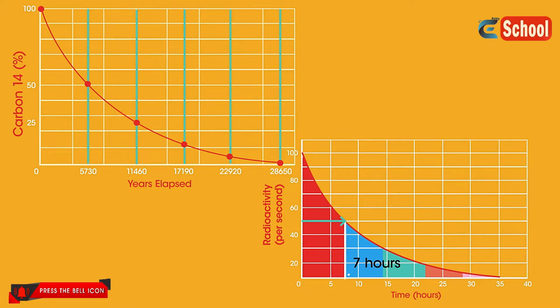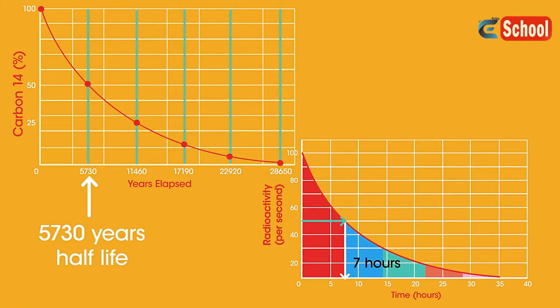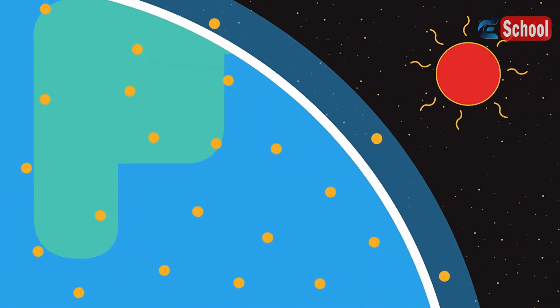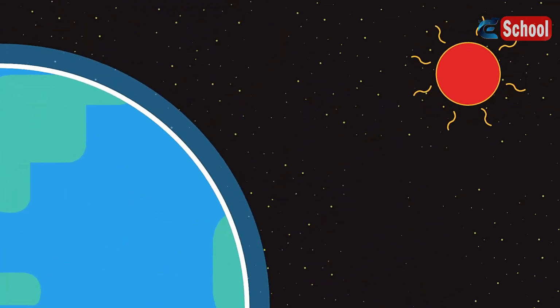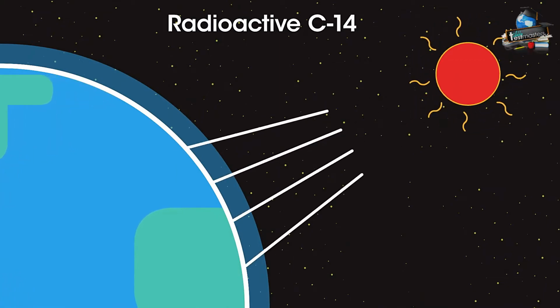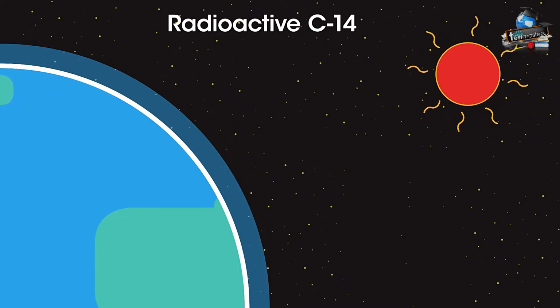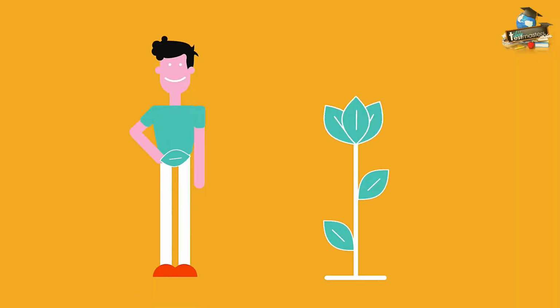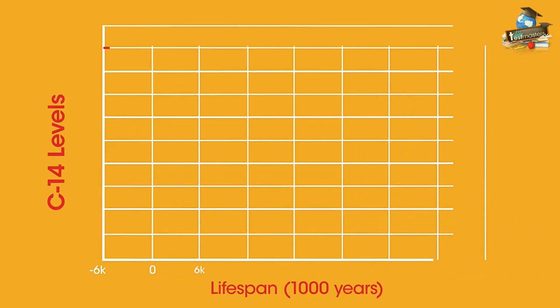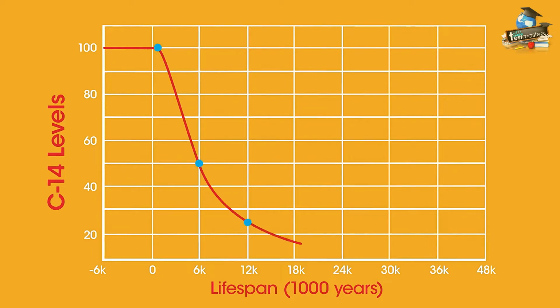This is the decay curve for carbon-14, which all living things contain. It has a half-life of 5,730 years. Atmospheric carbon dioxide contains a small but constant percentage of radioactive C14, made by the action of cosmic rays on nitrogen molecules. This enters all living organisms via photosynthesis and subsequent food chains. While living, levels are constantly topped up, but upon death, the amount decays away.